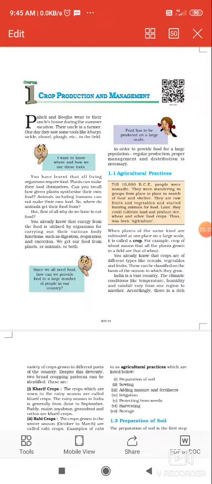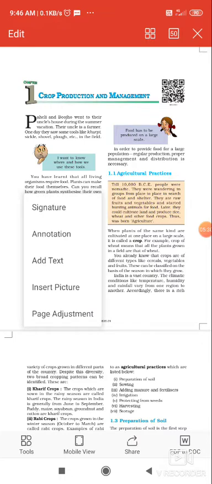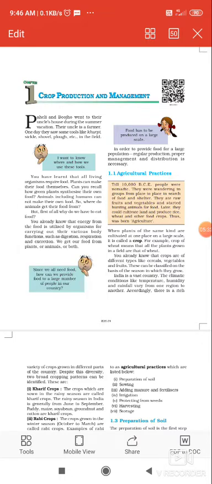Thus agriculture was born. We should thank our ancestors that they found a way so that today our population of 1.25 crore can be fed by these agricultural practices. Before discussing the various agricultural practices, before discussing how these crops are grown, we should know what a crop is.